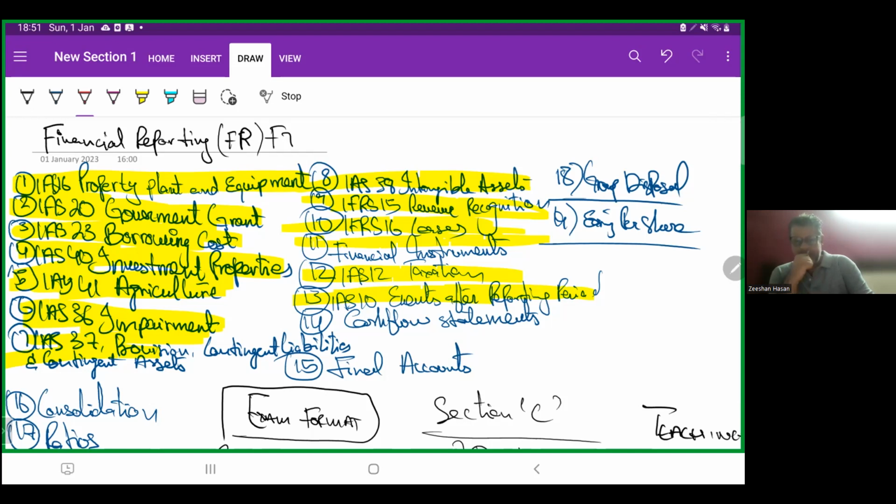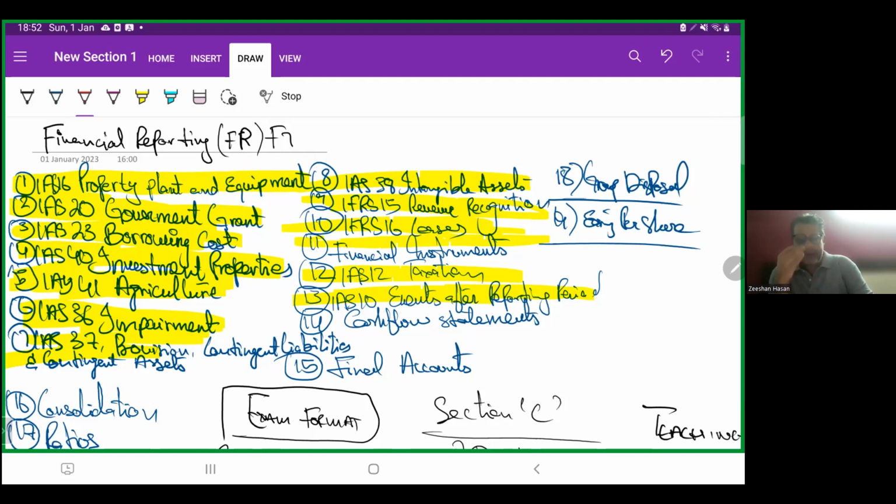Then we will do IFRS 15 Revenue from Contracts with Customers, how to recognize them, what the ways are to record them, and the steps of recognizing revenue. Then we will move to the next standard, IFRS 16 Leases. What are leases? Finance leases, what are short-term leases, how to recognize them, sale and leaseback.